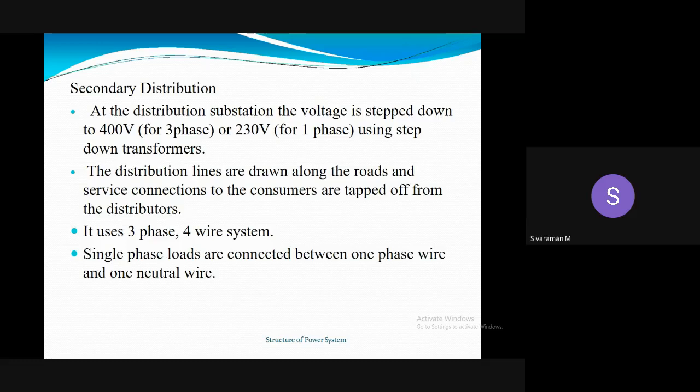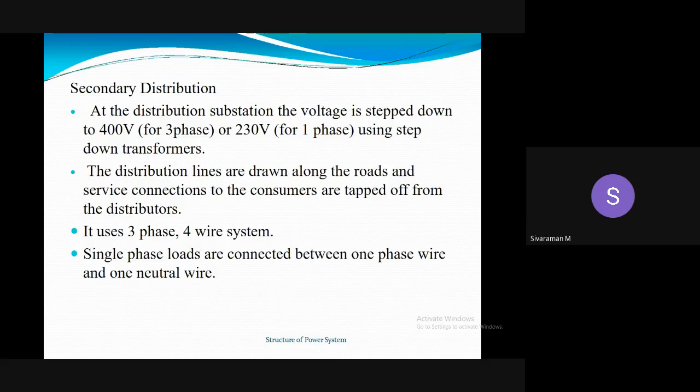Then secondary distribution. At the distribution substation, the voltage is stepped down to 400 volts for three-phase or 230 volts for single phase using step-down transformer, otherwise called distribution transformer. The distribution lines are drawn along the roads, and service connections to consumers are a tap off from the distributors.